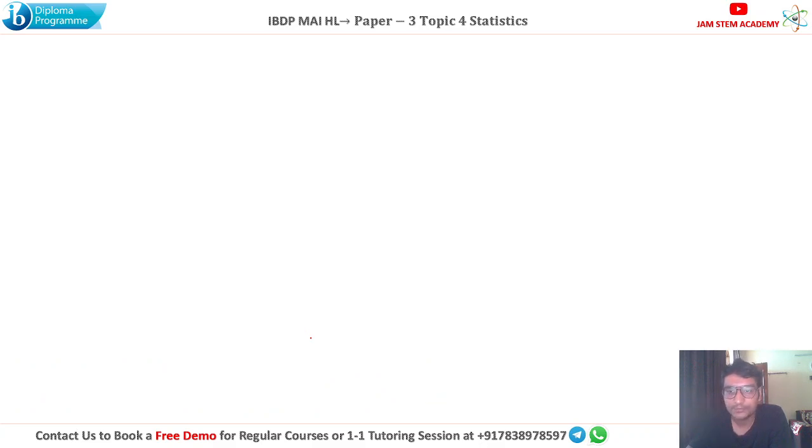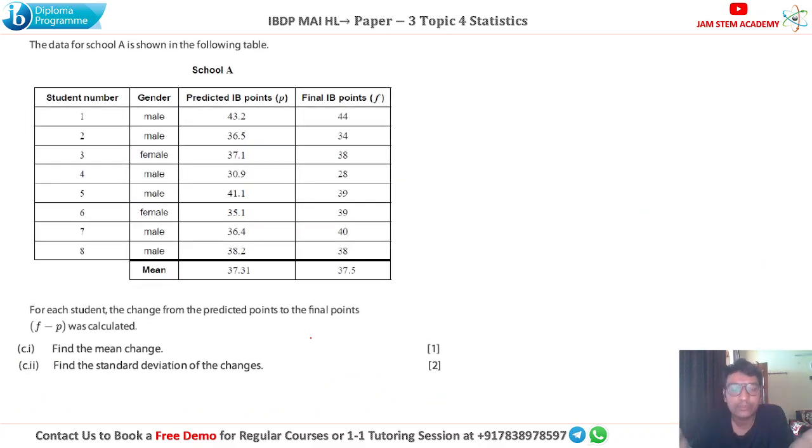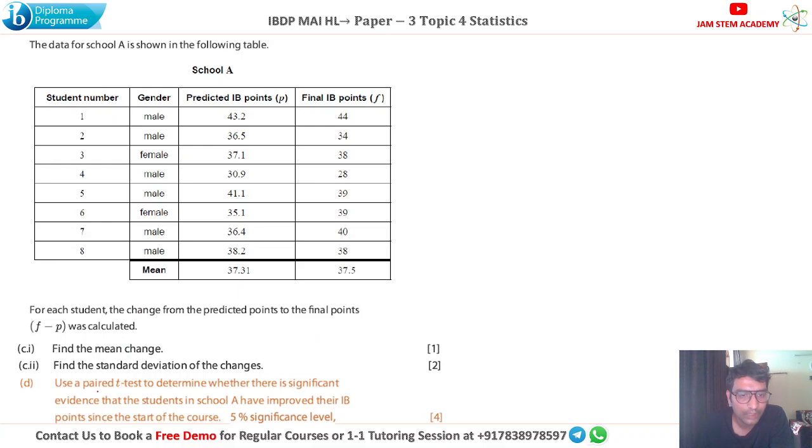Next part is for the same scores, predicted and the finals. It says use a paired t-test to determine whether there is significant evidence that the students in school A have improved their IB points since the starting of the course. And we have to do it for a 5% significance level. So we have to determine whether there is significant evidence or not.